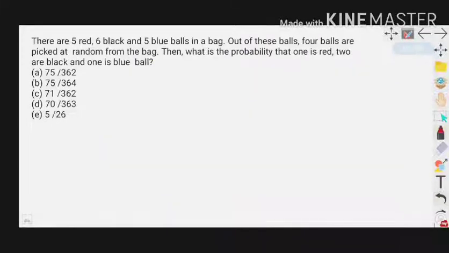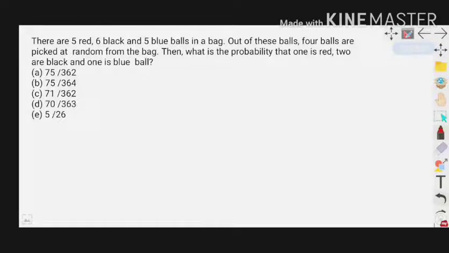Next question. This question is related to probability. There are 5 red, 6 black and 5 blue balls in a bag. Out of these balls, 4 balls are picked at random from the bag. Then what is the probability that one is red, 2 are black and 1 is blue ball? Here we have a bag. In that bag there are 3 color balls. The total number of balls is 5 plus 5, 10 plus 6. Total number of balls is 16.